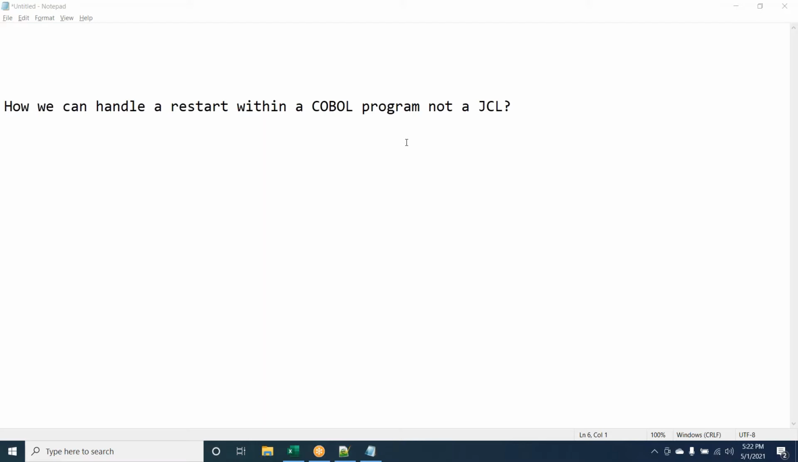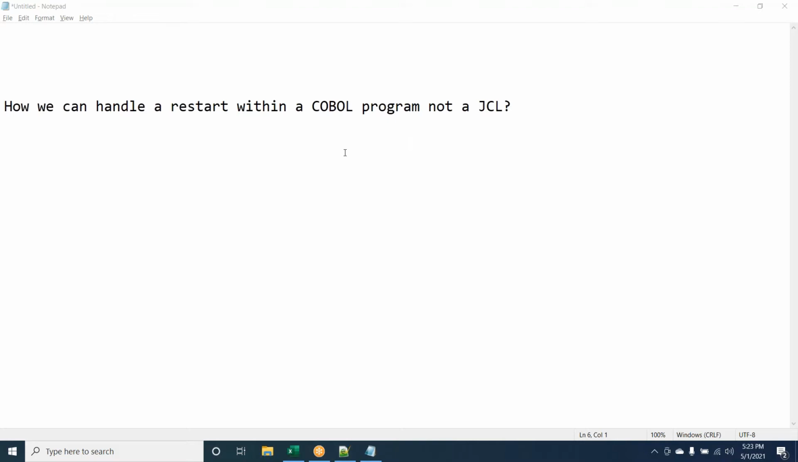How do you handle it? A checkpoint is a way where we can put the checkpoints at 10,000. After 10,000 we increase the counter. So from 10,000 to 1 lakh, the counter will be 10. After that, if it abends or some issue happens, I know at least my 1 lakh records are already processed, based on the counter.